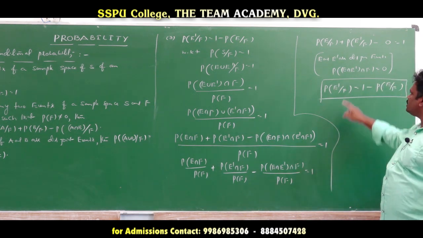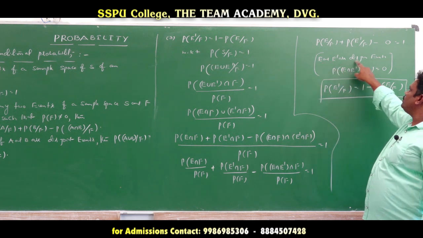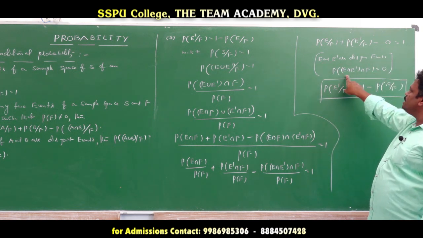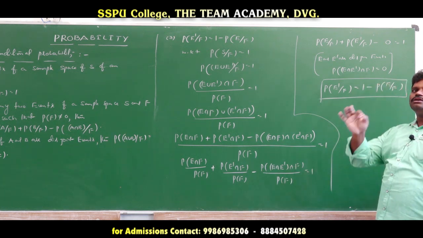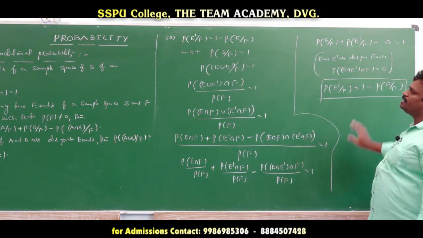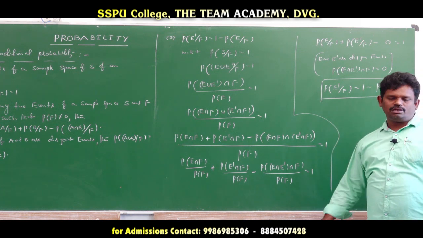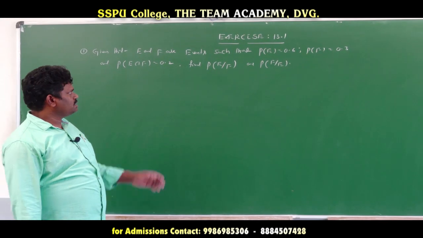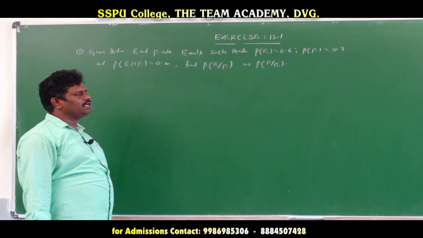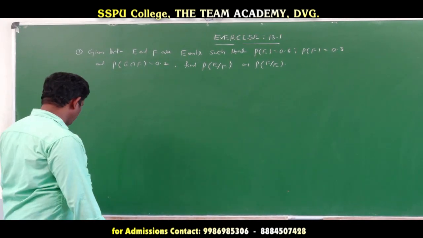What is the reason I have given here? E and E complement are disjoint events. That's why the probability of E intersection E complement intersection F is equal to 0. So finally we get this answer. This is the third property. These three properties are important for board exams. Exercise 13.1 questions totally depend on conditional probability.